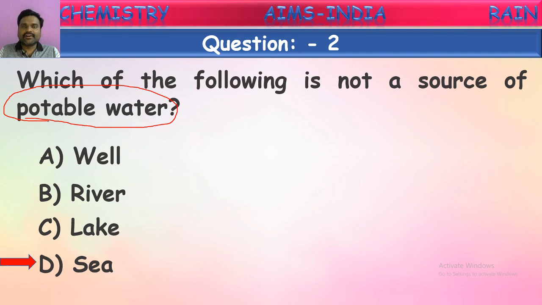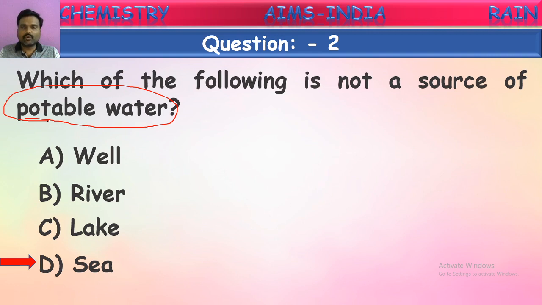Sea water is not a source of potable water. Why? What do we say potable water means? The water which is suitable for drinking. Can we drink water from the sea? No. Why? Sea water contains a large quantity of salts dissolved in it. Because of this reason, that water cannot be used for consumption, for drinking.